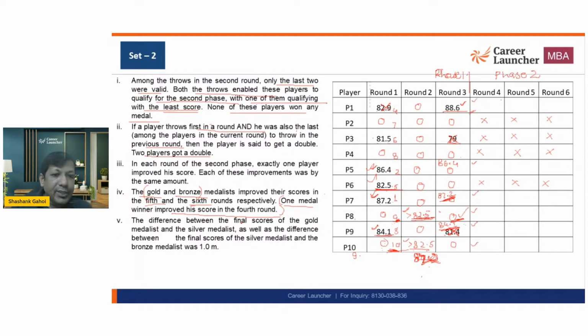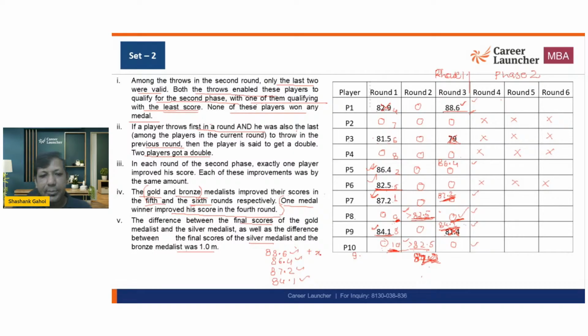The difference between the final score of gold medalist and silver medalist, as well as the difference between the silver medalist and bronze medalist is 1. So I got 88.6 as one of the scores, 86.4 as one of the scores, 87.2 as one of the scores, 84.1 as one of the scores. Now, if you look at this value, to get a difference of one, I can't add the same number.